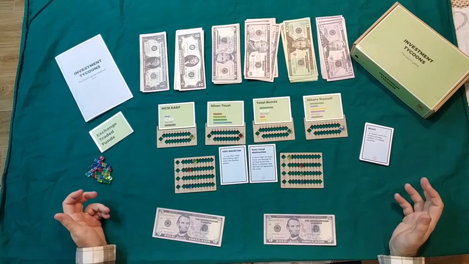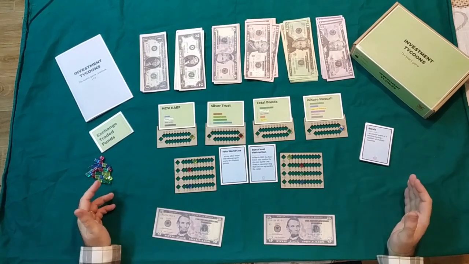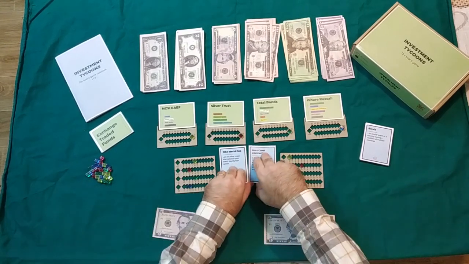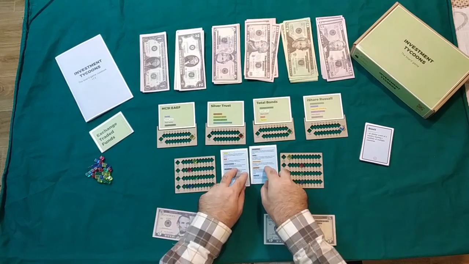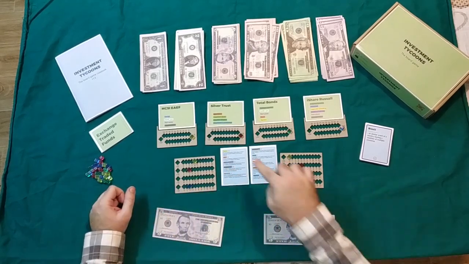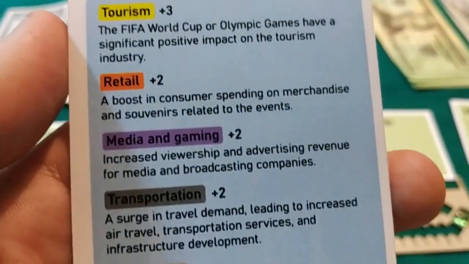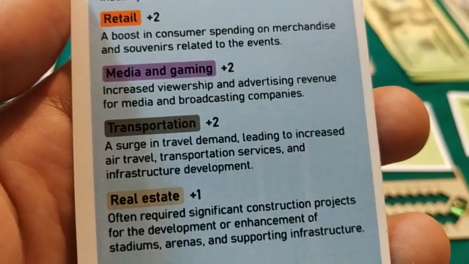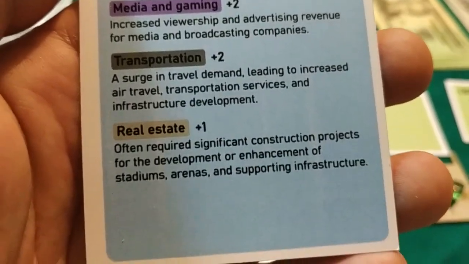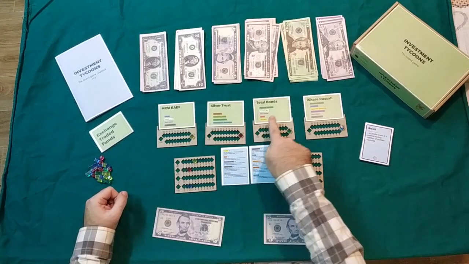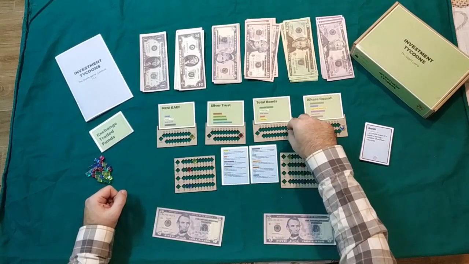Once all players have finished their trading, or 5 minutes timer is up, these event cards are turned around and the effects are applied. We apply this effect to all exchange traded funds that have these industries. So for example, tourism is mentioned only here, so it goes up to +3.